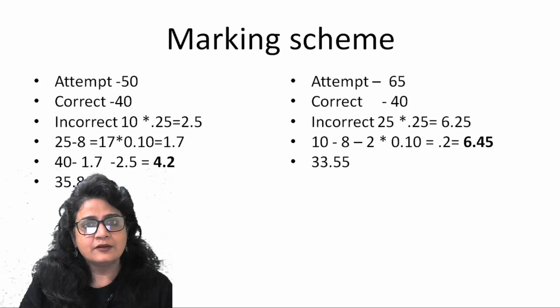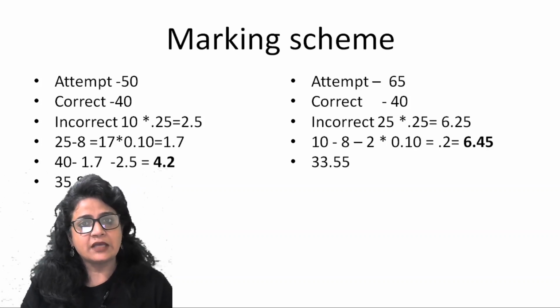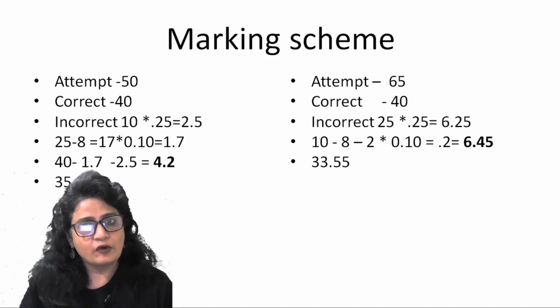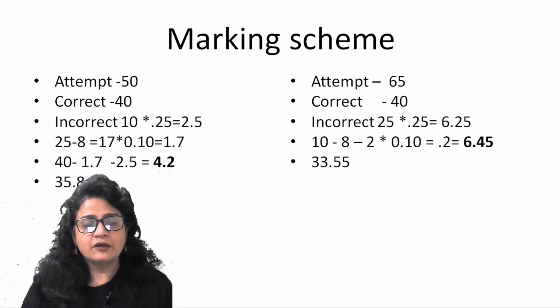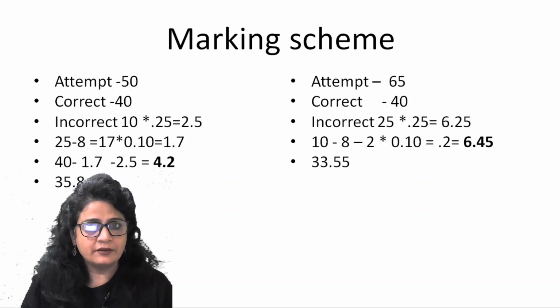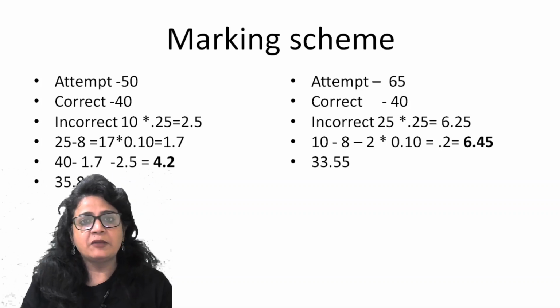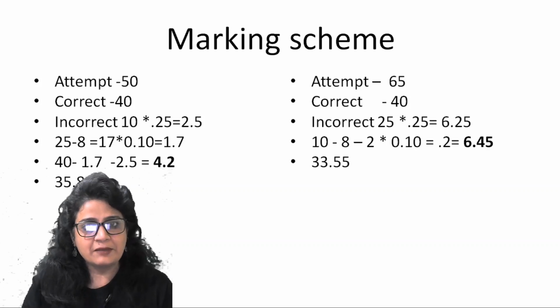Incorrect 10. So as per the penalty of 0.25, you will be deducted 2.5 from 40. Now let's see, 25 minus 8. You attempted 50 and left 25 questions unanswered. So 25 minus 8, because as long as you leave 8 questions, you won't be imposed any penalty.